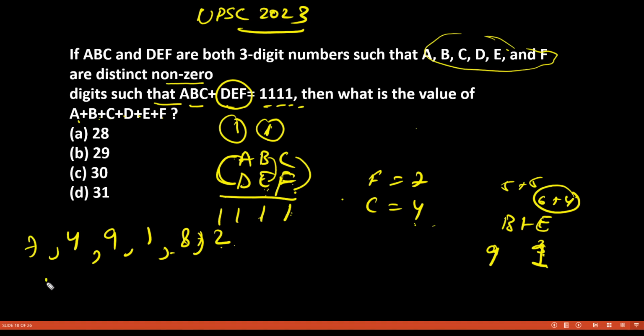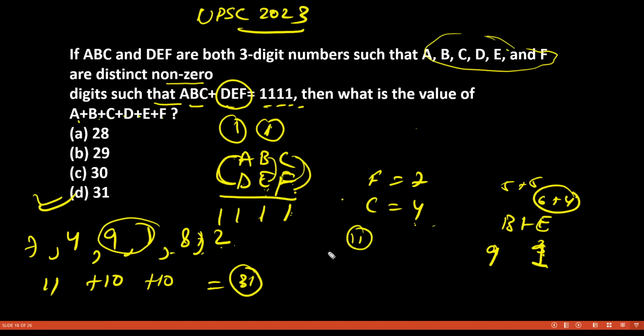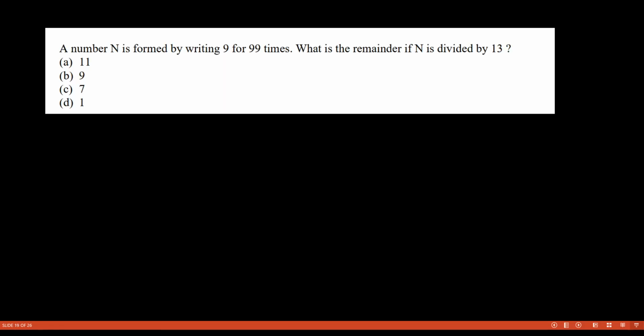What are you going to get? 11 you are going to get here, 10 you are going to get here and 10 you are going to get here. So 31. See, I already got my answer when I was doing this. How? Because see, these two digits I have to make equal to 11, so their sum is 11. Now, because 1 is carry over here, these two digits' sum should be 10. And again 1 will be carry over here, so these two digits' sum should be 10. So I get 31. So 31 is my answer. So this is how I get it.